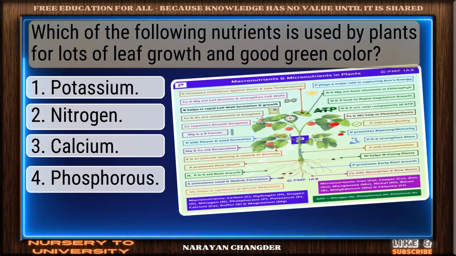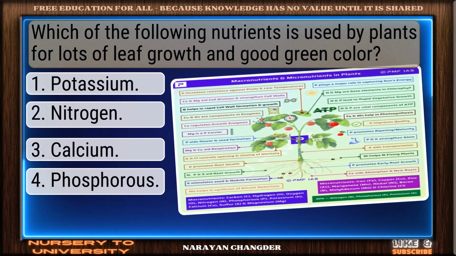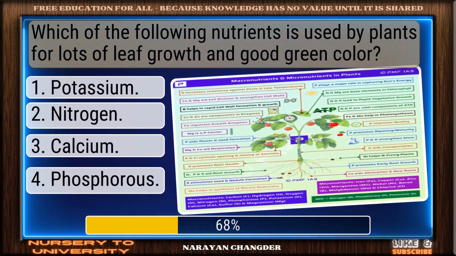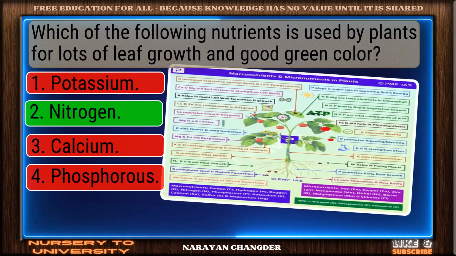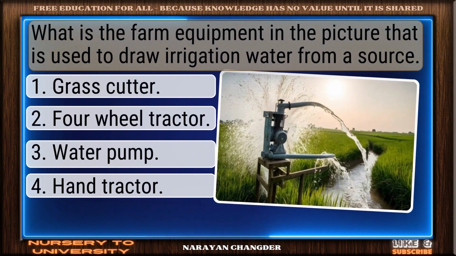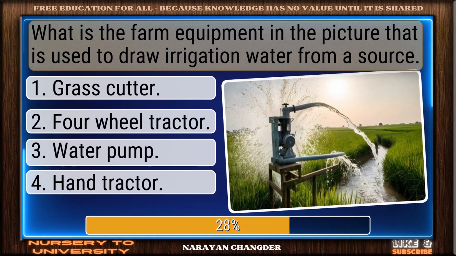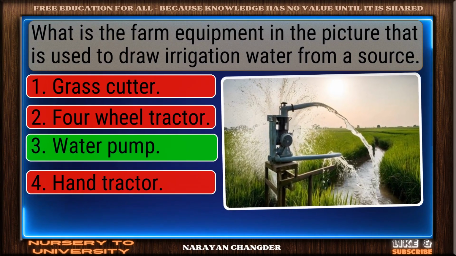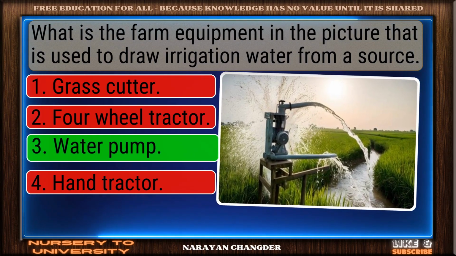Which of the following nutrients is used by plants for lots of leaf growth and good green color? Right choice. Nitrogen is the best answer. What is the farm equipment in the picture that is used to draw irrigation water from a source? You chose water pump. And it is correct.